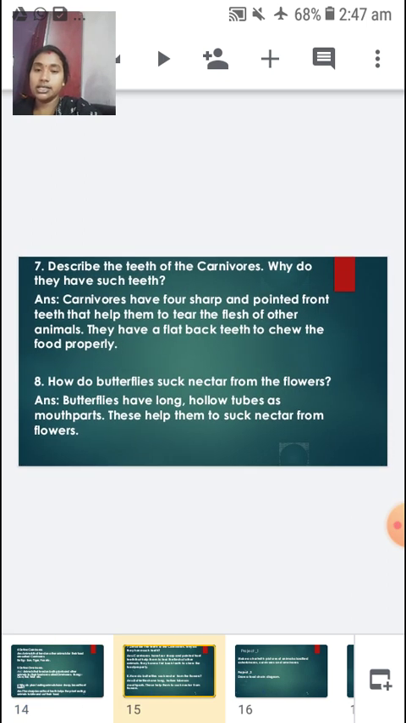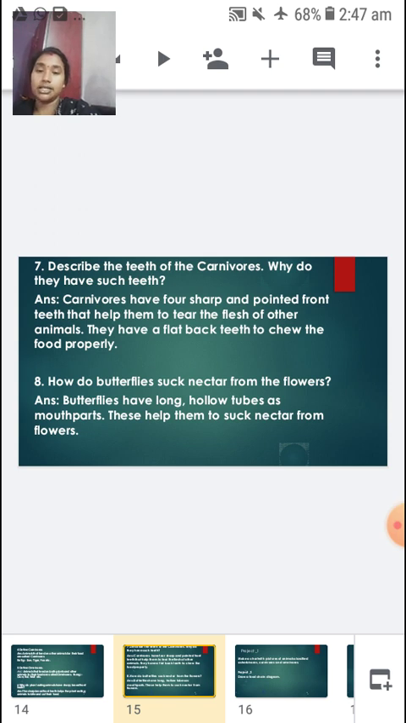So the next one is, describe the teeth of carnivores. Why do they have such teeth? So carnivores have 4 sharp and pointed front teeth that help them to tear the flesh of other animals. They have flat back teeth to chew the food properly.